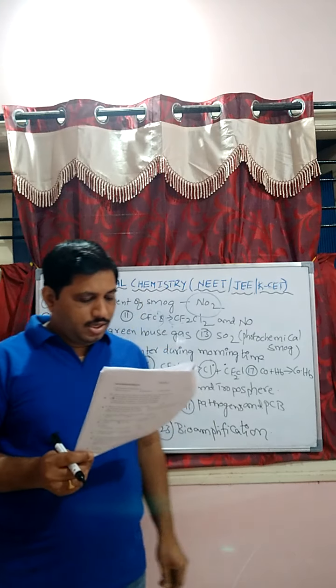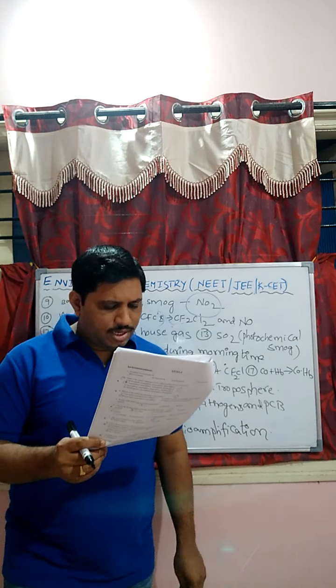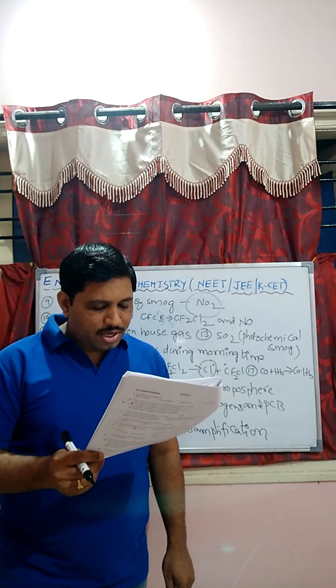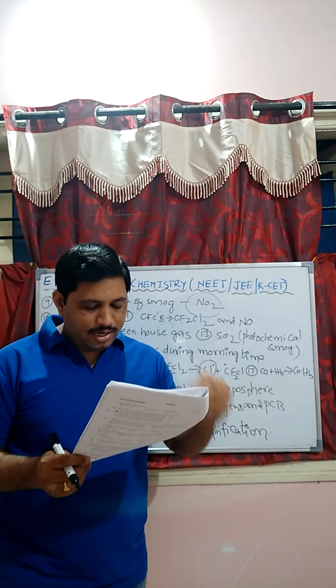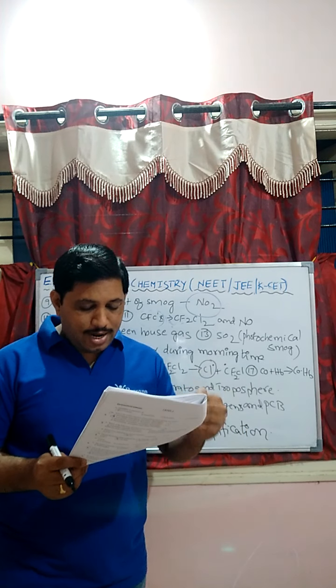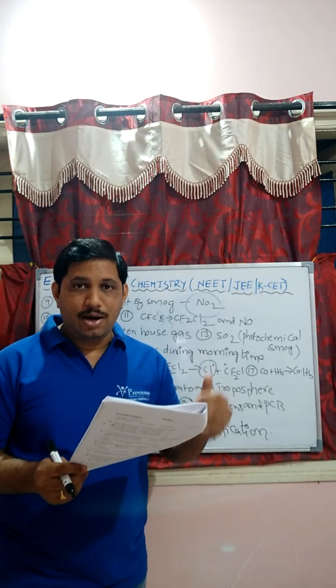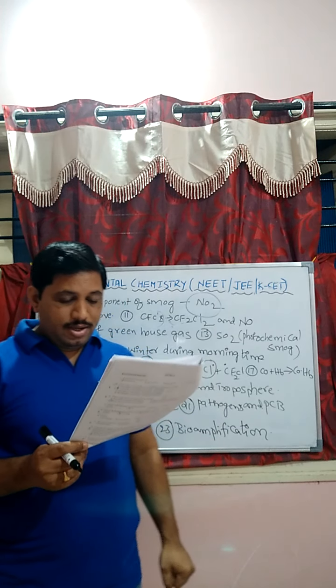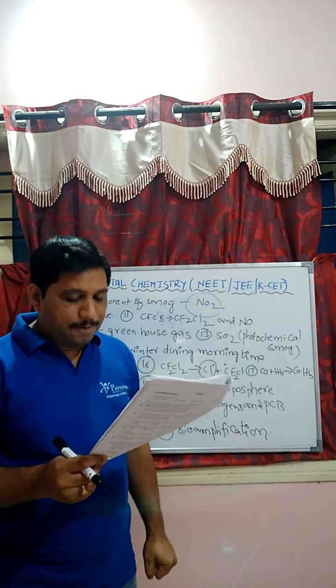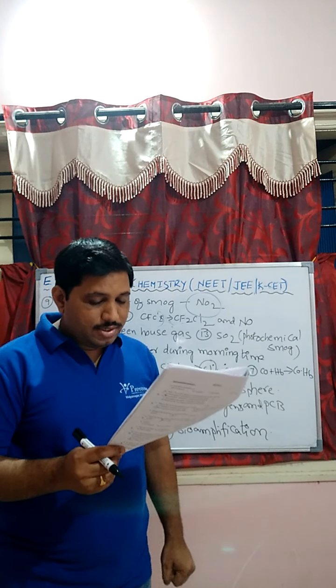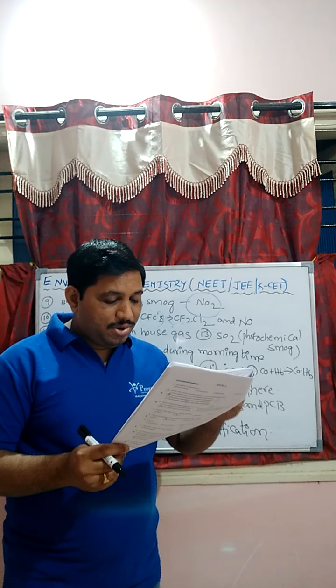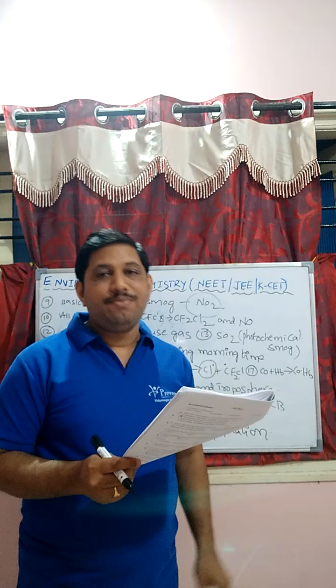Okay, students. Question number 13. Photochemical smog occurs in warm, dry and sunny climate. Which one of the following is not amongst the components of photochemical smog? Identify it.